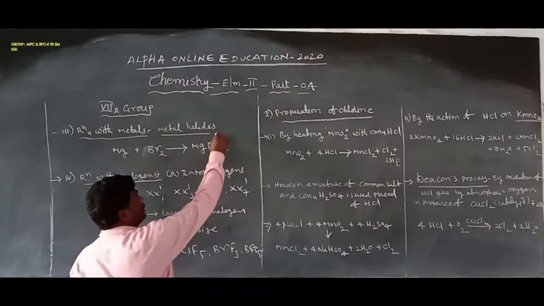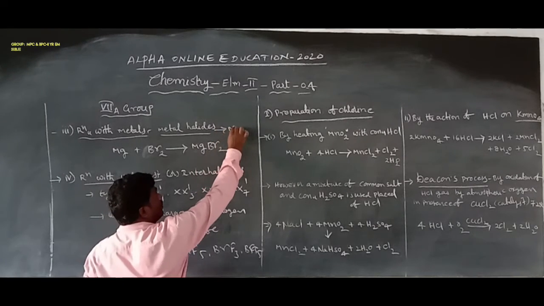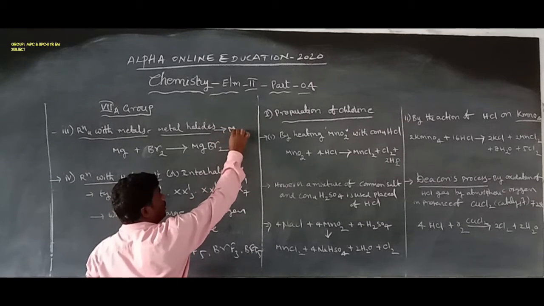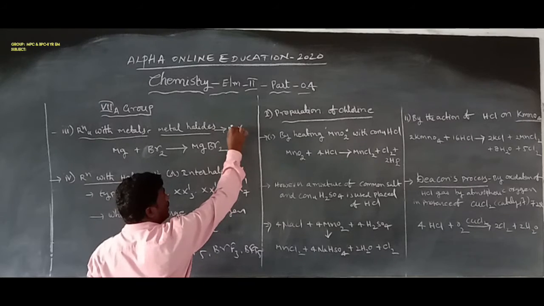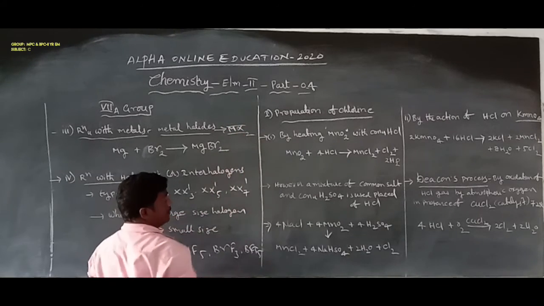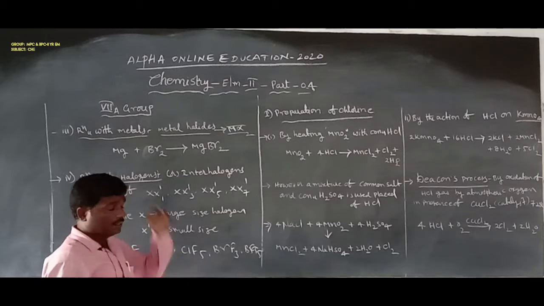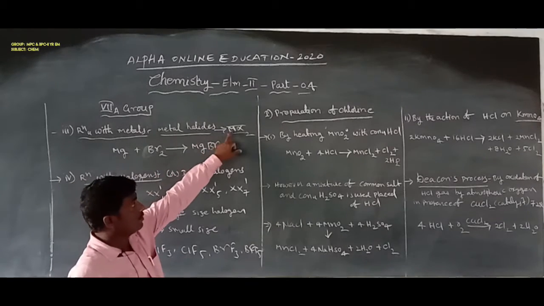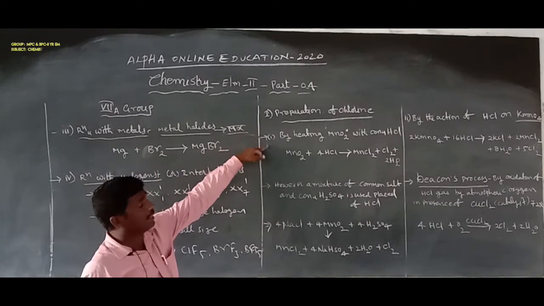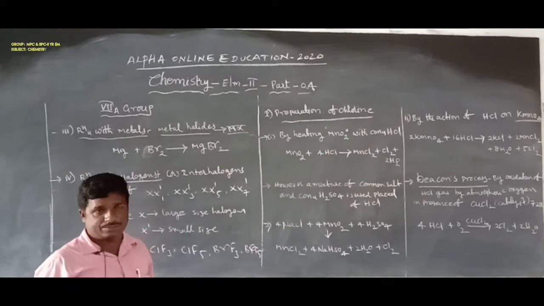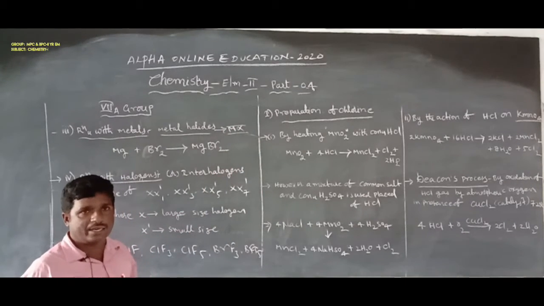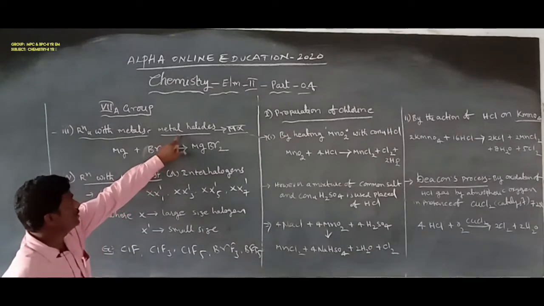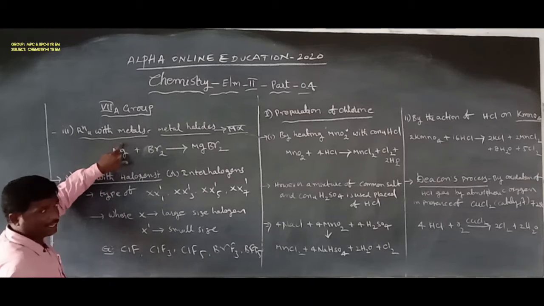Metal halides. Here M is a metal, combining with the halogen to form a metal halide of the MX2 type. M stands for metal and X stands for halogen elements. All group 7A elements are halogen elements, and they combine with metals to form metal halides. For example, magnesium is the metal.